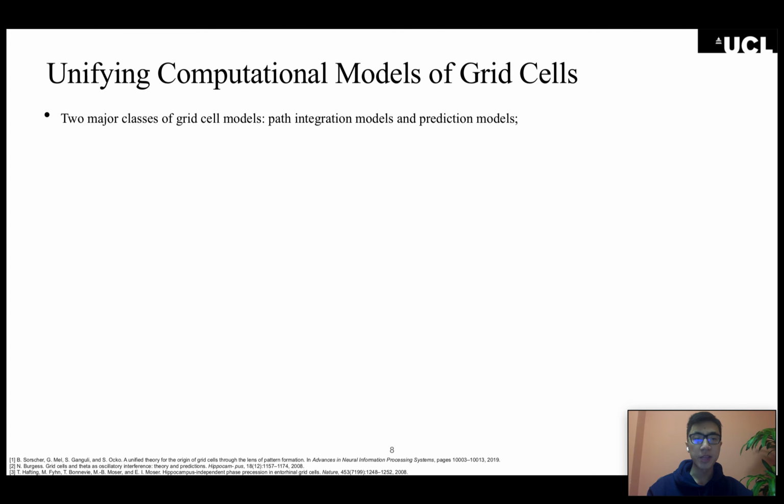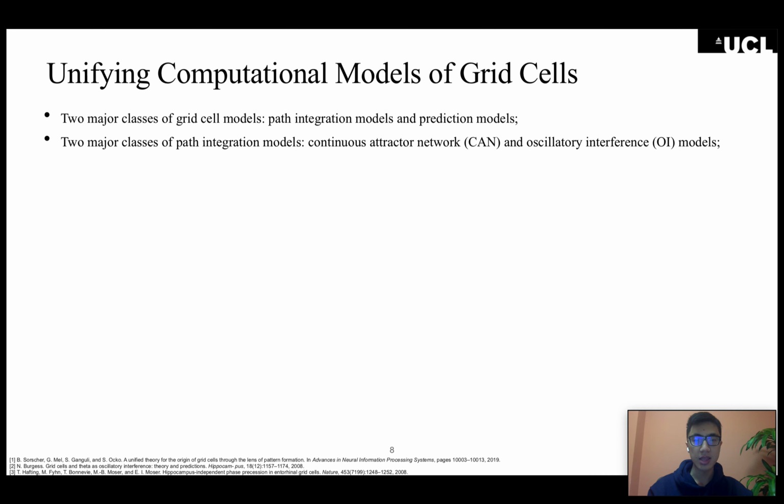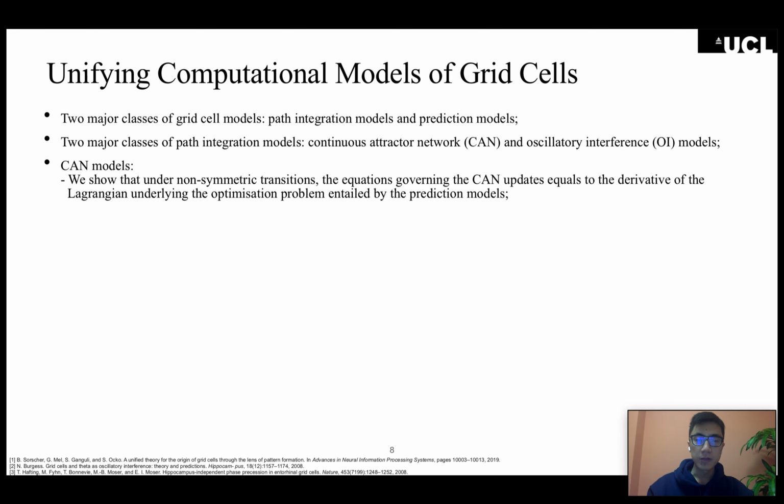We show that our prediction model is equivalent to models of grid cells based on path integration, because path integration is equivalent to predicting the effects of actions on state occupancy distribution in the spatial domain. For the continuous attractor network models, we follow the analysis by Source et al. based on pattern formation theory, and show that under directed actions, the dynamics equations governing the CAN updates are equivalent to the derivatives of the Lagrangian equation underlying the optimization problems entailed by the prediction models.